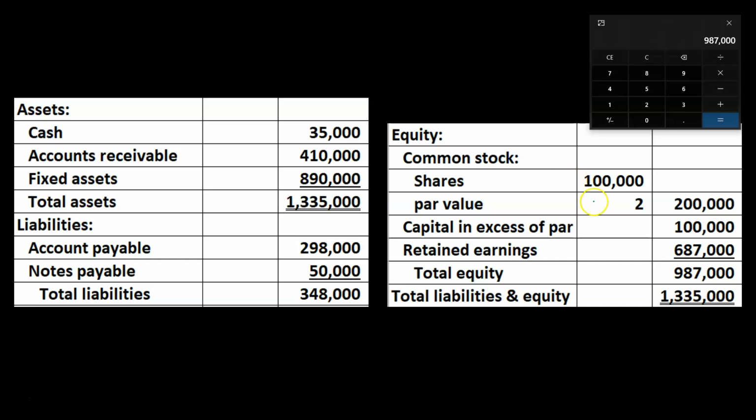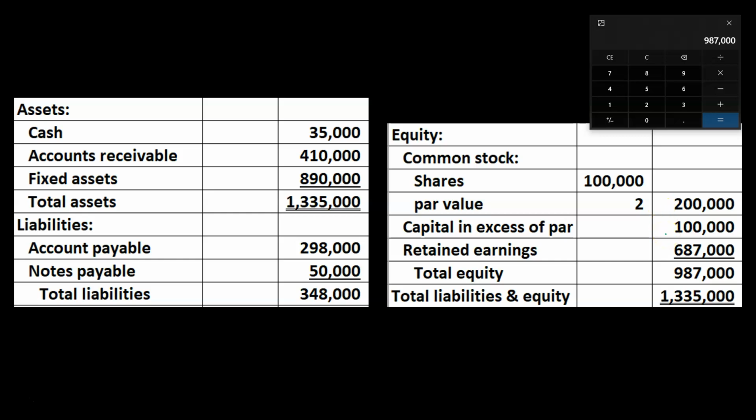Then we have the par value at 2. The par value does not represent either the market value or what we sold them for. It's just an arbitrary number used to have a nice even relationship between the shares and basically the common stock total amount here, because the amount we sell them for will vary from time to time because we're going to sell them for the market price. So we don't have that nice even relationship. The par value will almost always be less than what we actually sell the shares for.